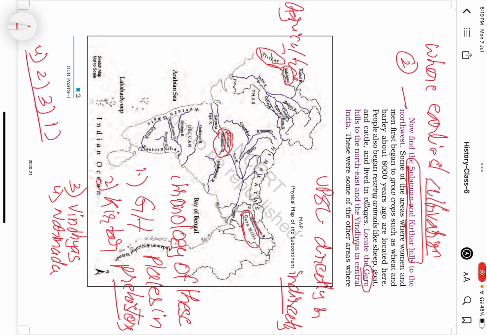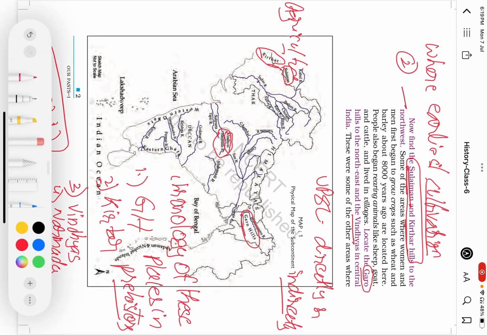See, here we identified five very important questions from this very first chapter. UPSC standard questions directly from the textbook. How to make questions, how to understand how UPSC makes questions from the basic texts, from the basic materials. Chronology of the places: Garo Hills, Kirtar Range, Vindhyas, and Narmada. This is how we will be studying and understanding chapters.